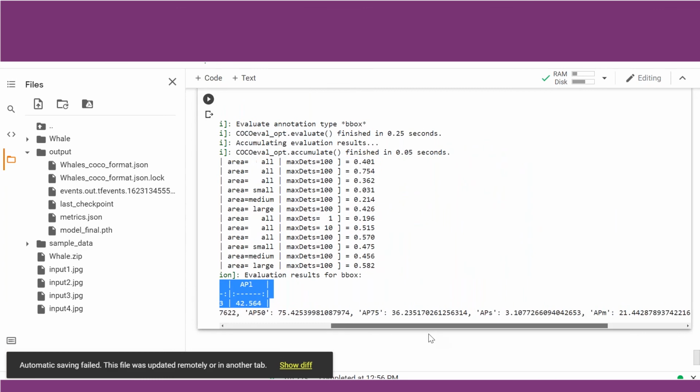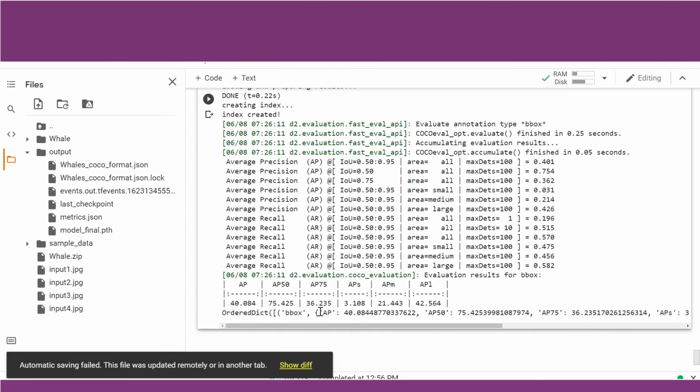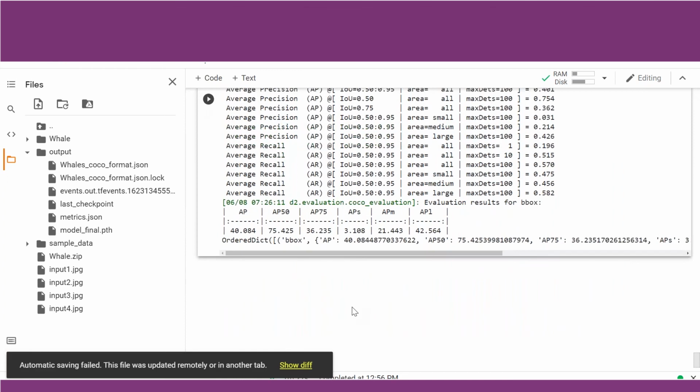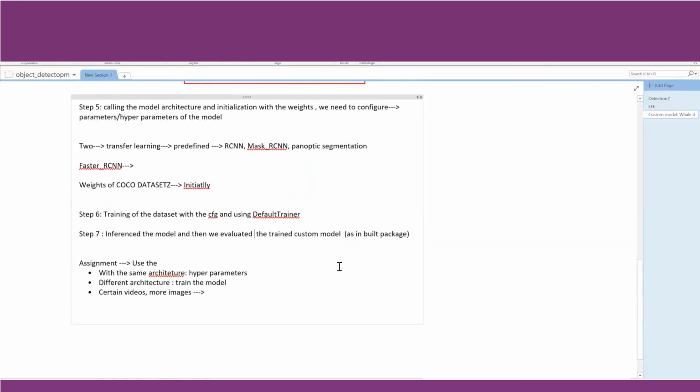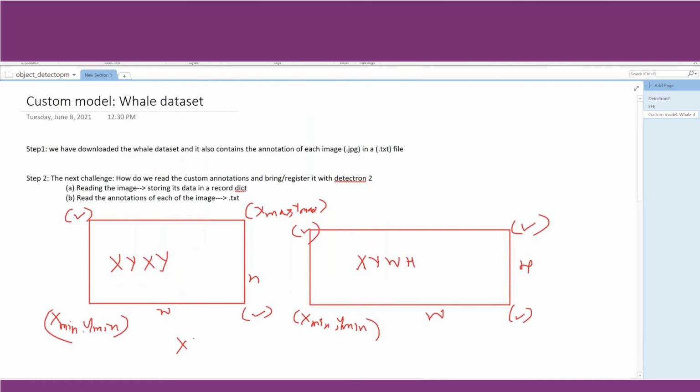What you can do is, we note this for every model we do. We keep a file, we keep track of it. For this particular model, this was the average precision we have got. We train another model, we try to see what is the average precision we are getting with another architecture, another model, is it better or worse, and so forth. With this, we come to an exciting end at what we have learned for object detection.